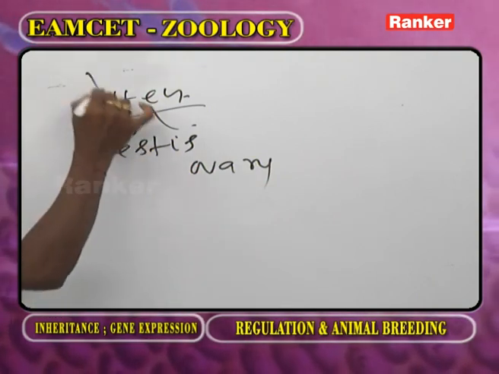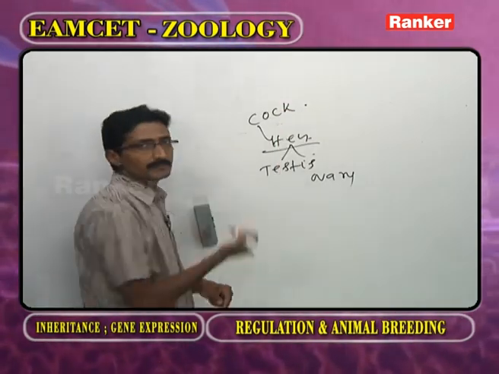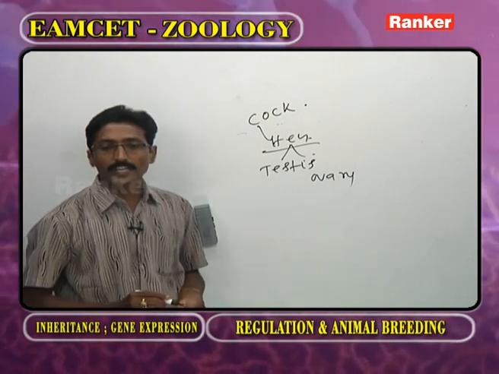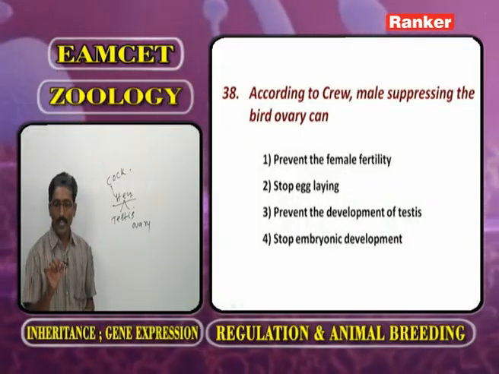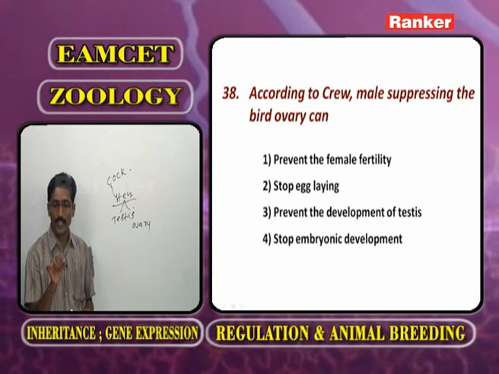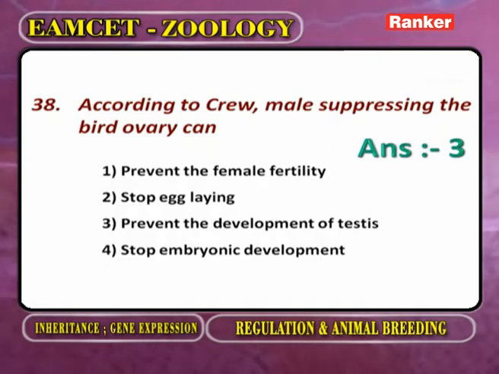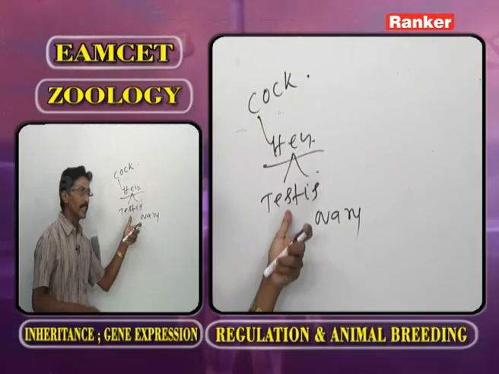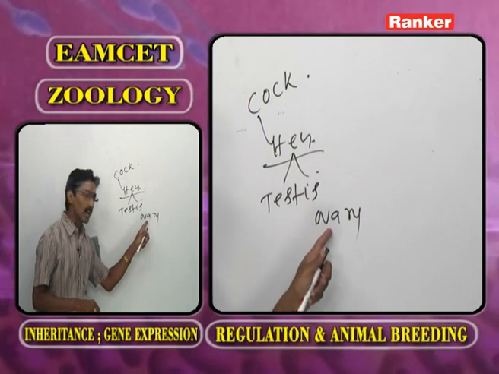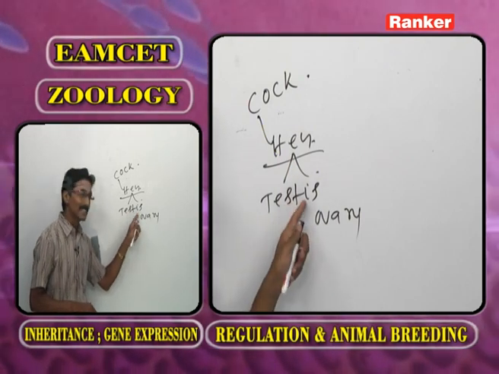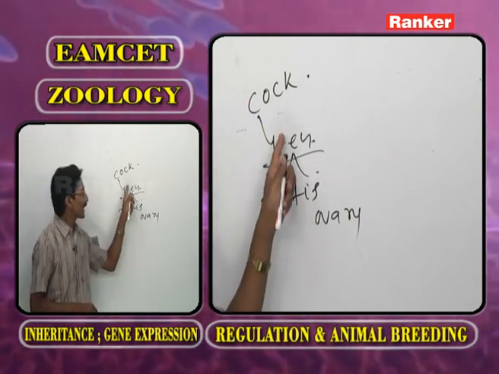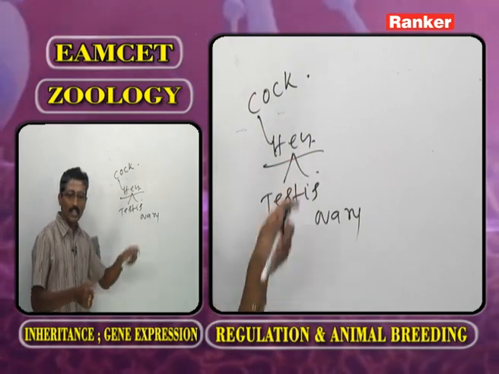Such a hen acts as the cock. Okay, now according to Crew, the male suppressing the bird ovary can prevent the development of testes. As long as the ovary is present in the hen's body, the testis is not working. If the ovary is removed, automatically the testis is functional. Then the hen acts as a cock.